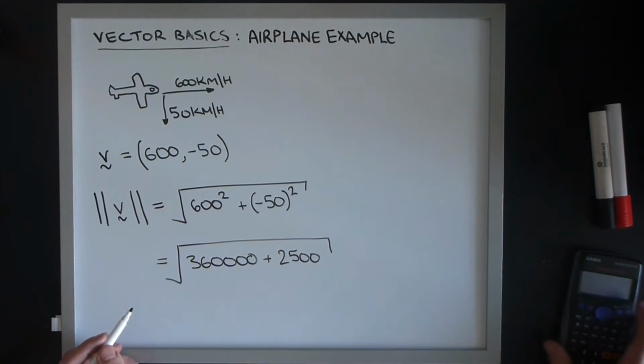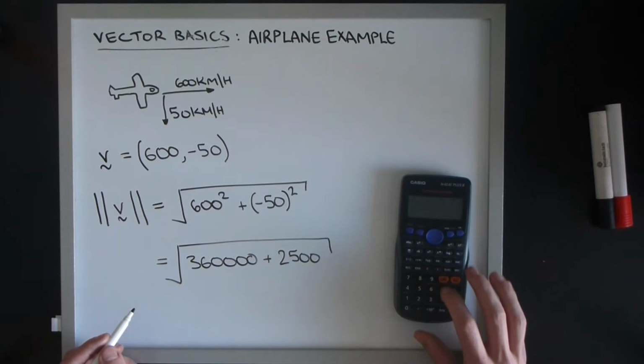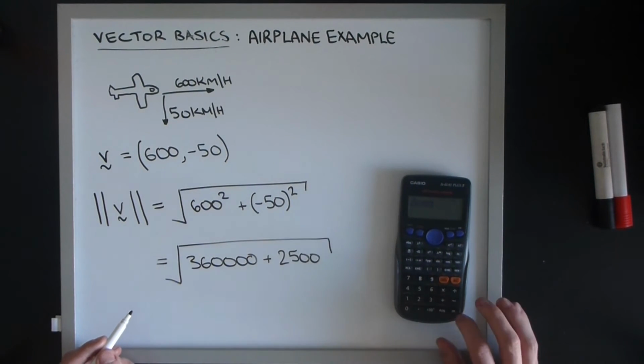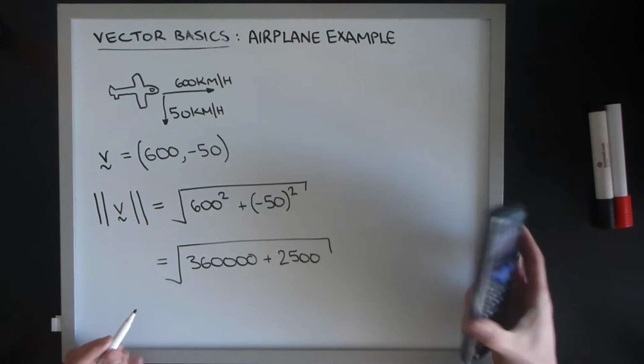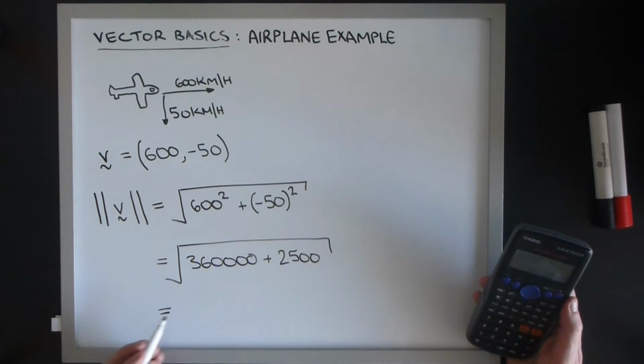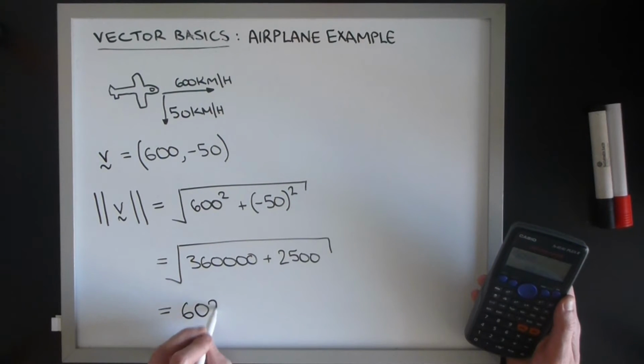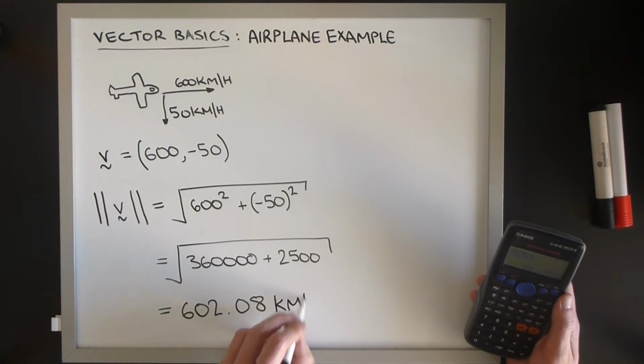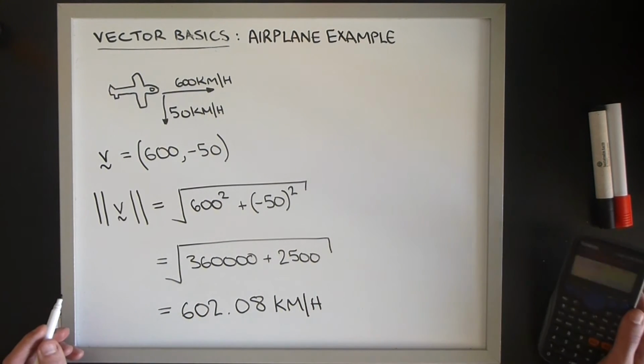and I won't be able to work that out on my own, so the magnitude of our resulting vector is 602, and rounding to two decimal places, point 0 8 kilometers per hour.